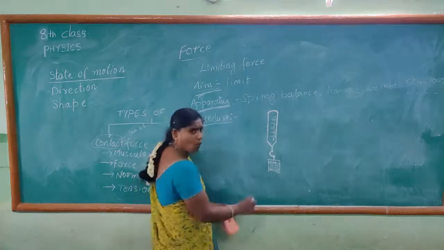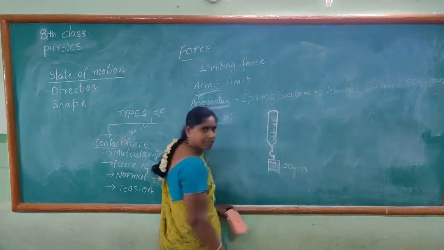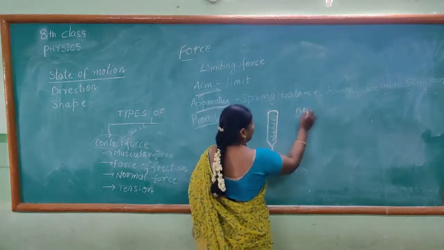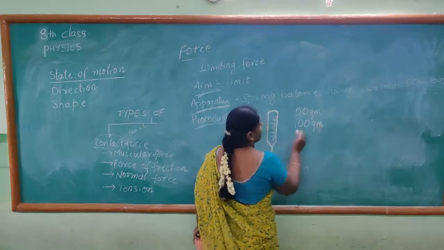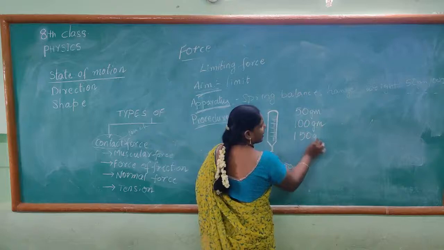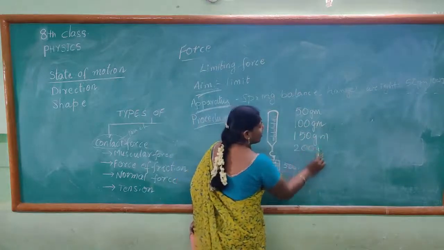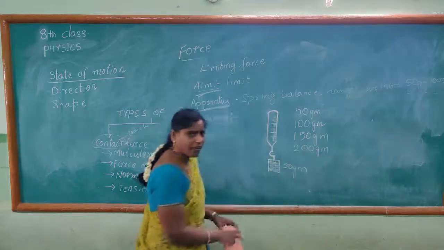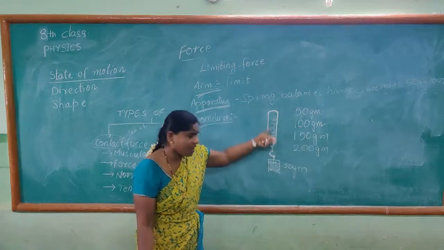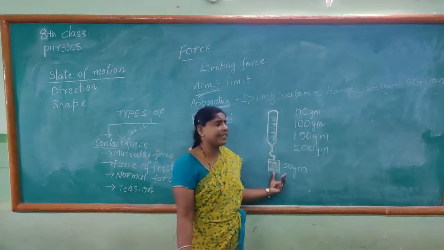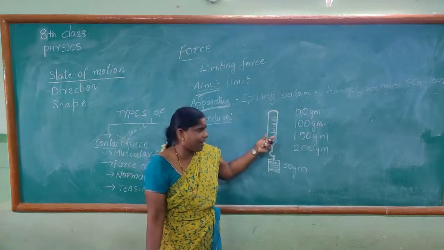Like that, you go on increasing the weight. First I have taken 50 grams of weight, then 100 grams, then 150 grams, then 200 grams. Take 50 grams of weight and note down the readings of the spring balance. Connect 100 grams of weight and note down the readings of the spring balance.